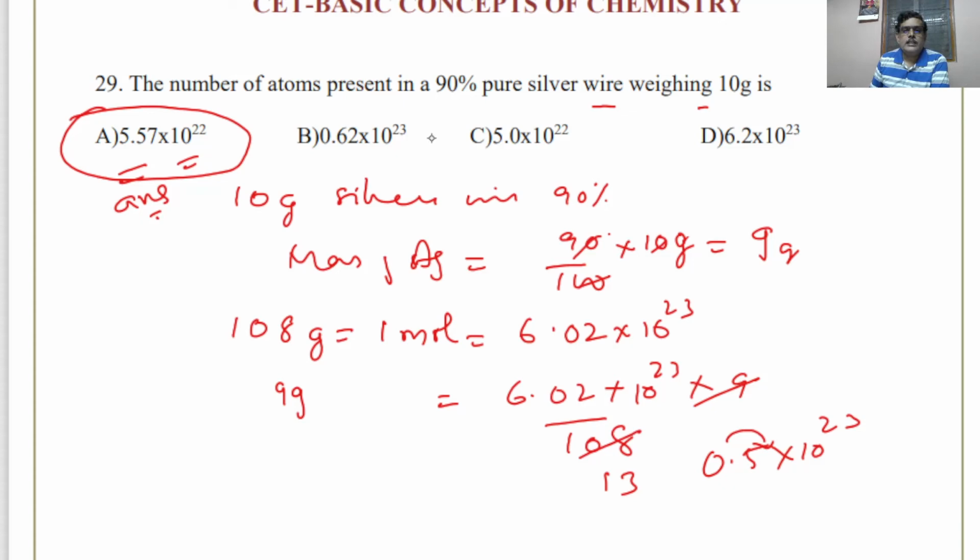So the only thing is you have to calculate the mass of silver in the given vial. That is 90% of 10 gram, which means 9 gram. Silver molar mass is 108. So from that you have to calculate the number of atoms of silver in 9 gram.